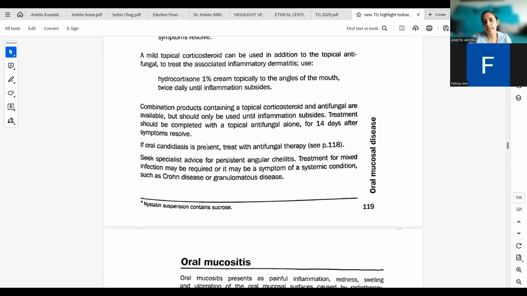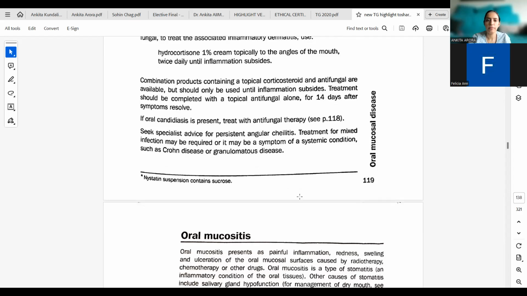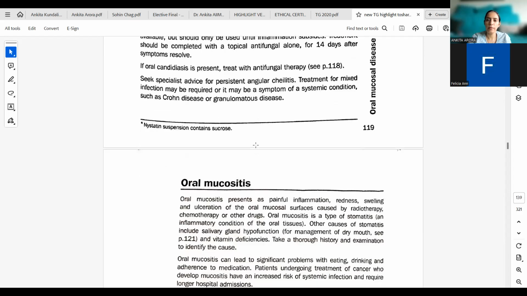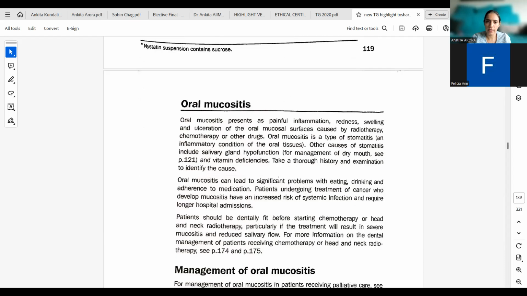If oral candidiasis is present, treat with antifungal therapy. Seek specialist advice for persistent angular cheilitis. Treatment for mixed infection may be required, or it may be a symptom of a systemic condition such as Crohn's disease or granulomatous disease. So this completes our candidiasis.